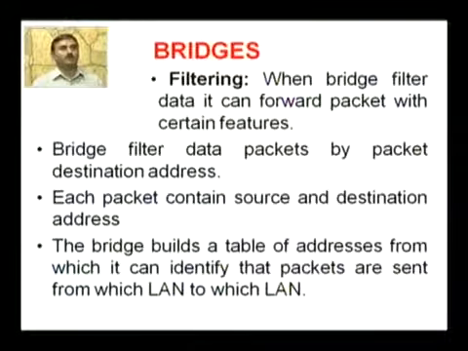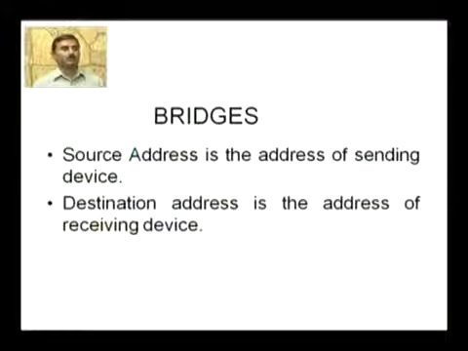When bridges filter data, they can forward a packet with certain features. Bridges filter data packet by packet destination address. Each packet contains a source and destination address. The bridge builds a table of addresses from which it can identify which packets are sent from which LAN to which LAN. The source address is the address of the sending device, and the destination address is the address of the receiving device.